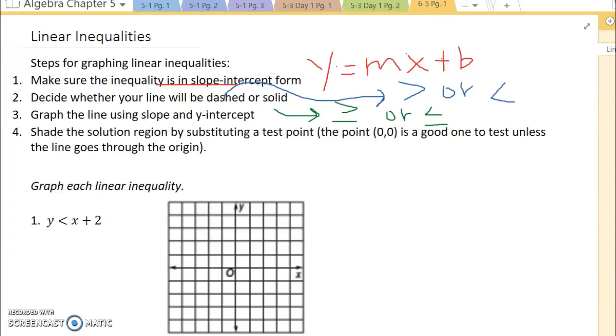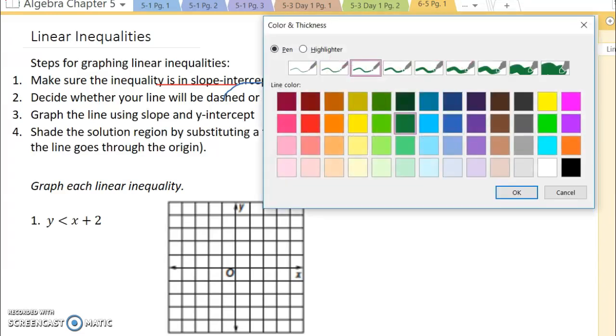Third step, we graph the line using our slope and our y-intercept. And finally, we have to do some shading of the region by substituting a test point. So we pick a point that falls where we believe the shading should go, and we try it. If that point makes the inequality true, then that's the side of the line we shade. All right, so we're going to get going here.